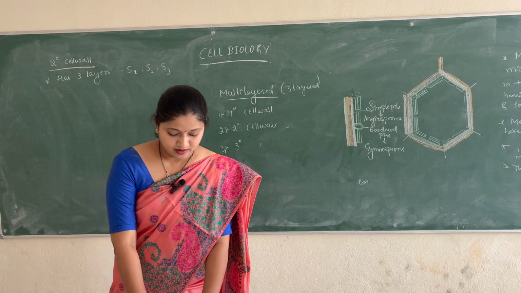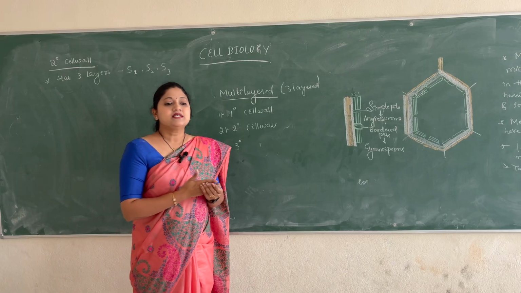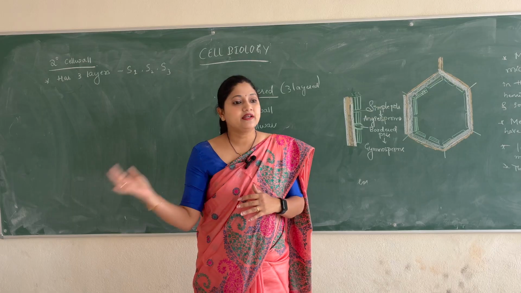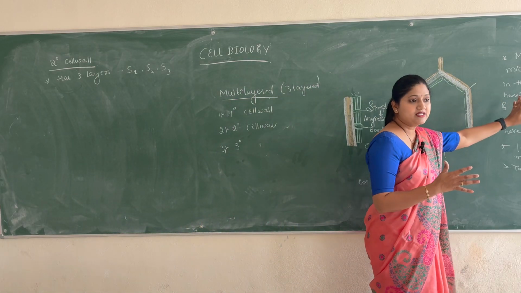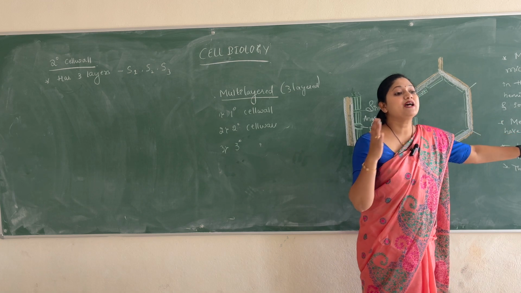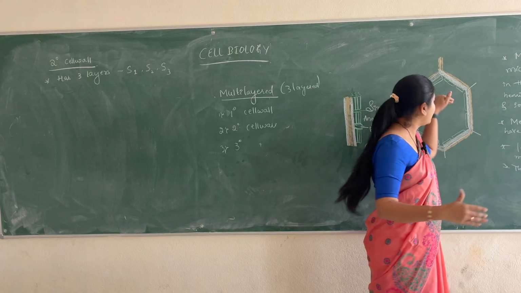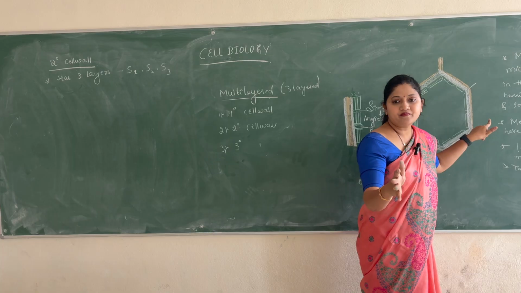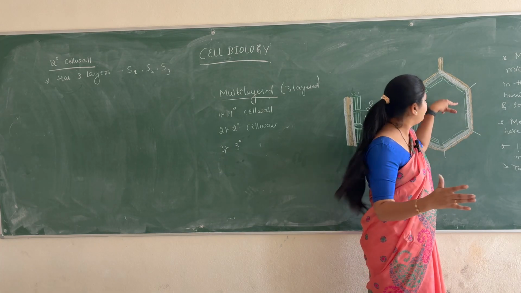Now, why do we need these pits? We know that there are microfibrillous connections running from one plant cell to the neighboring plant cell, which we call plasmodesmata. In the primary cell wall it is fine, because the primary cell wall is very thin and flexible, so they pierce through it.